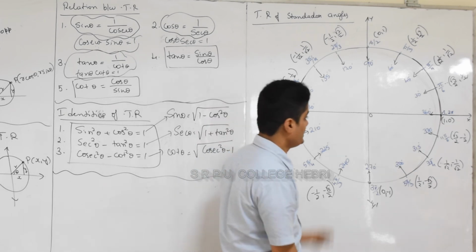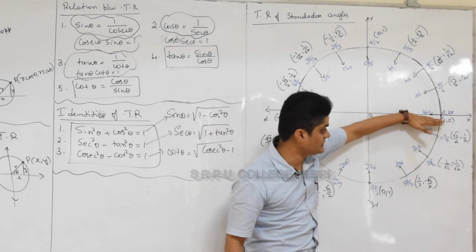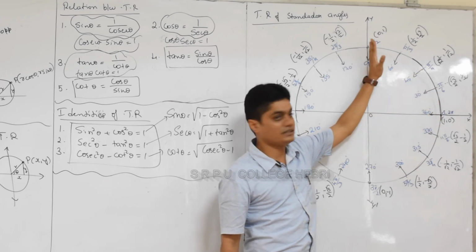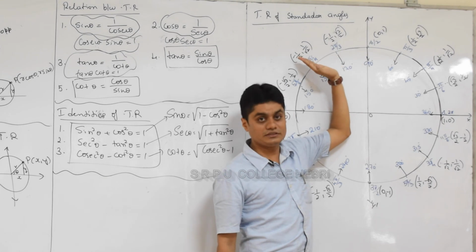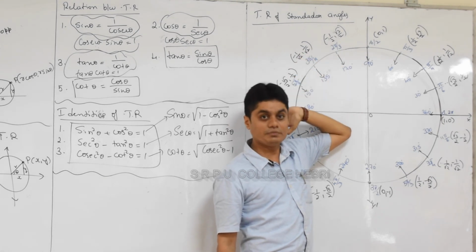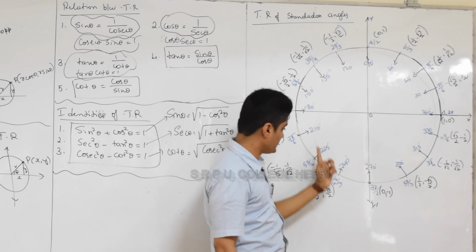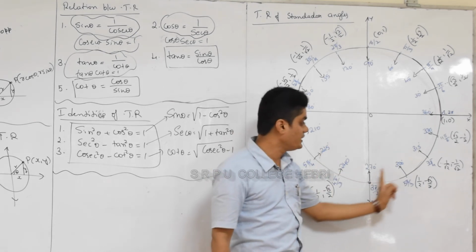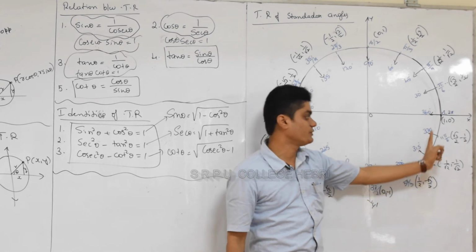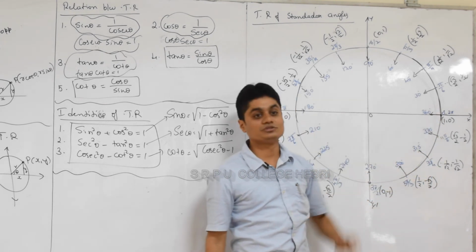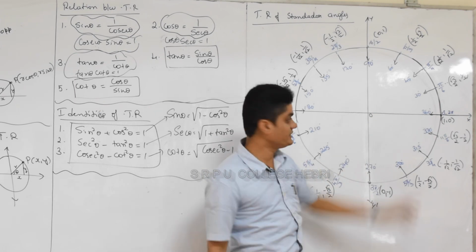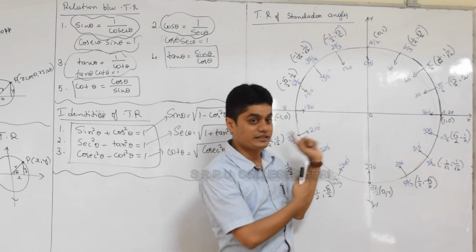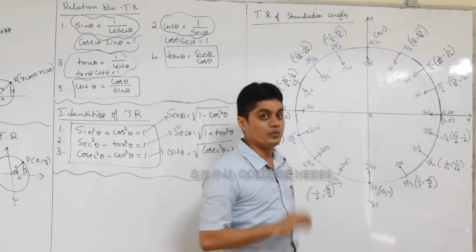Observe this carefully. Yeah, when it starts to rotate from this line, this angle is 0. So next 30, 45, 60, 90, 90 plus 30, 90 plus 45, 90 plus 60, 90 plus 90, then 180 plus 30, 180 plus 45, 180 plus 60, 180 plus 90, that is 270, 270 plus 30, 270 plus 45, 270 plus 60, and 270 plus 90, that is 360 degree. I have written the same in angle, in both measures, radian measure and degree measure. Observe correctly. Now I'll tell you how to write these values.